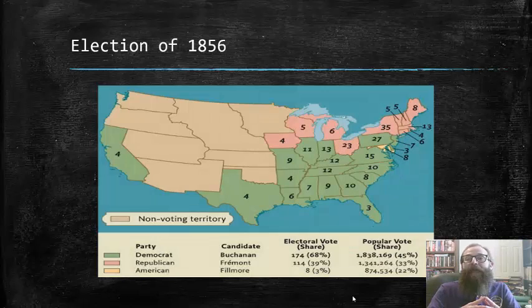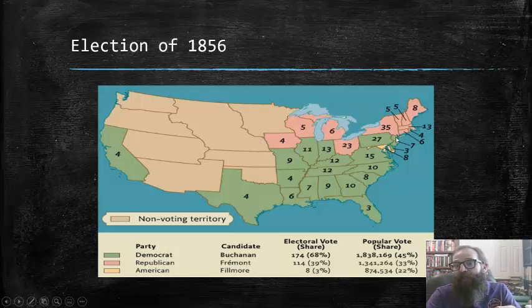As you can see from this map right here, the Republicans pretty much swept most of the North, particularly New England and those northern states a little bit west of that that were primarily settled by New England settlers. There was still some Democratic or pro-slavery support in the southern part of the northern territories, particularly, of course, those areas that were directly connected and most tied in and most sympathetic to the Southern and Democratic cause.